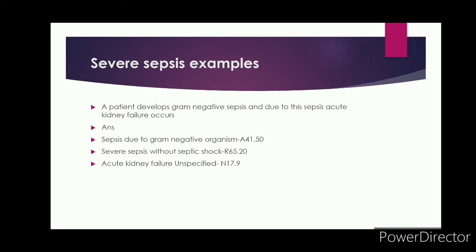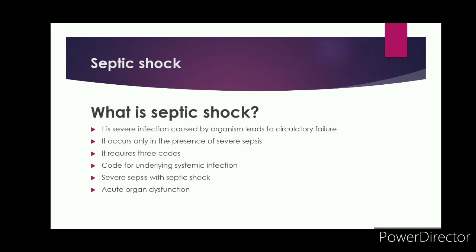So, let us move on to the next topic, septic shock. What is septic shock? It is a severe infection caused by an organism that leads to circulatory failure. It occurs only in the presence of severe sepsis. For septic shock, we require two codes. The first code is the code for the underlying systemic infection, that is sepsis. The second code is for severe sepsis with septic shock. If any organ dysfunction is mentioned, it should also be coded, that is acute organ dysfunction.